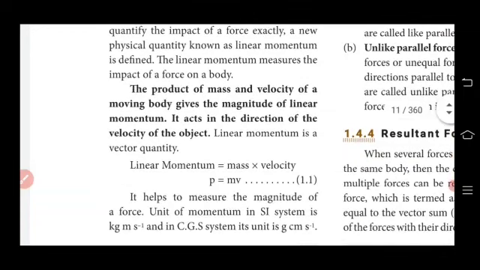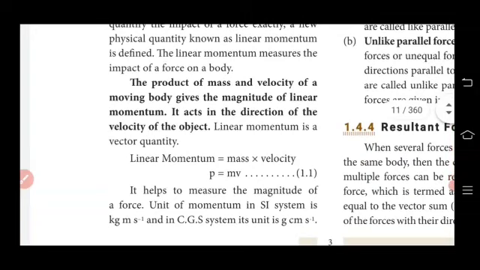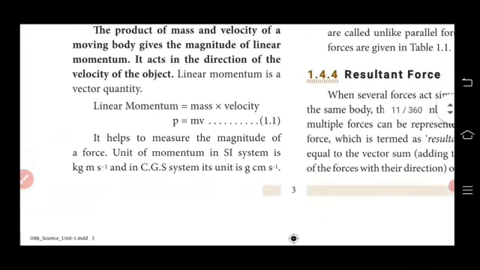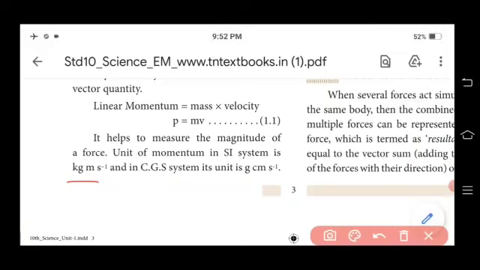Linear momentum is a vector quantity. The SI unit for linear momentum is kilogram meter per second, and the CGS unit is gram centimeter per second.